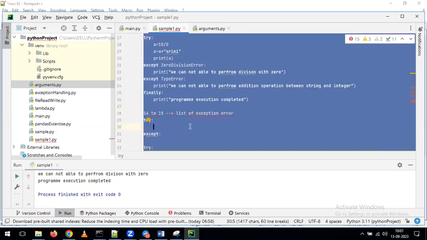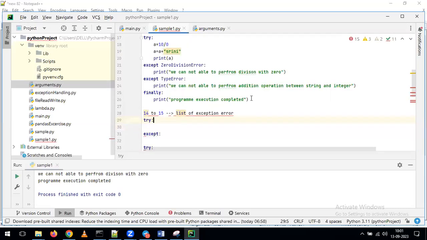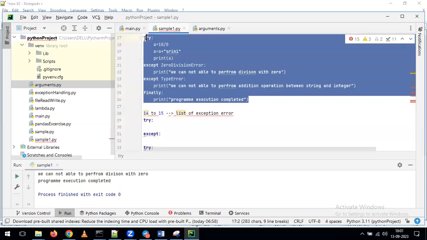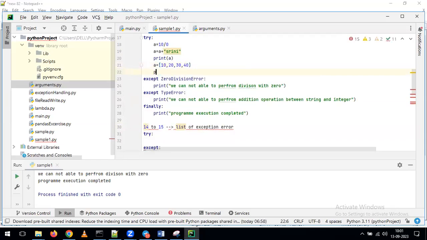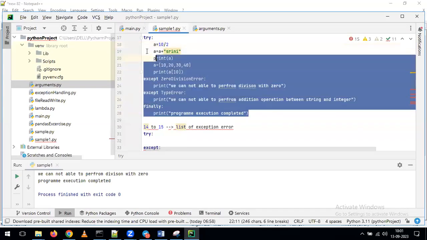Okay, any other questions? For example, these two except statements were taken, right, sir? If it is not matched to that, it will not give any error? Yeah, for example, see here: I'm giving a equal to 10, 20, 30, 40. After that I'm giving print of a[10]. If you remember, we discussed the same example earlier. If I run this, what is going to happen? We don't have any 10th element, so we get an IndexError. But are we handling any index errors here? No, right?